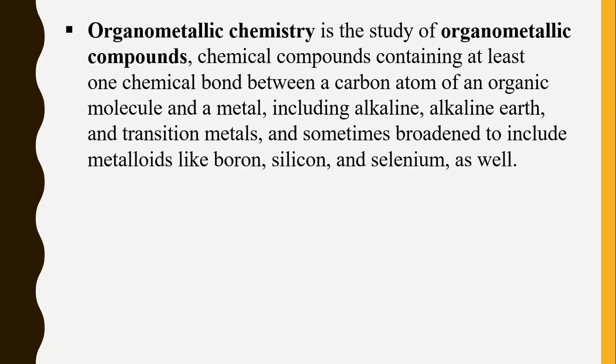So basically, the main point is in an organometallic compound, a metal-carbon bond should be present. At least one metal-carbon bond should be there.